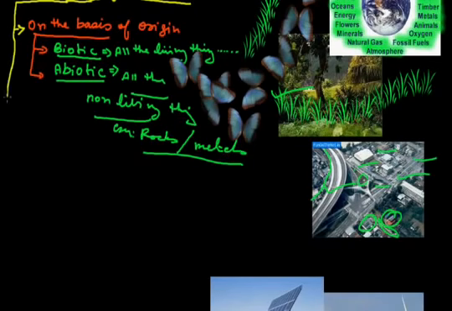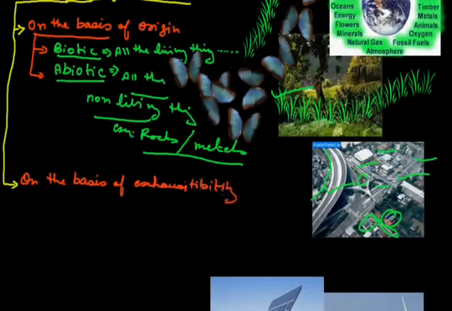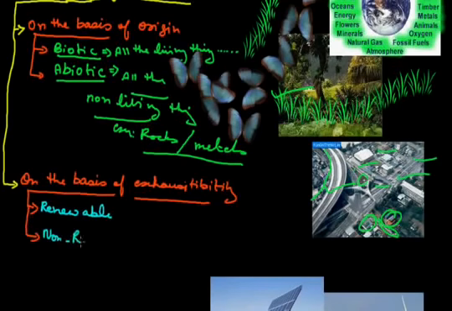Now let us come to resources on the basis of exhaustibility. On the basis of exhaustibility, resources are basically of two types. The first type is renewable resources, and the second type is non-renewable resources.